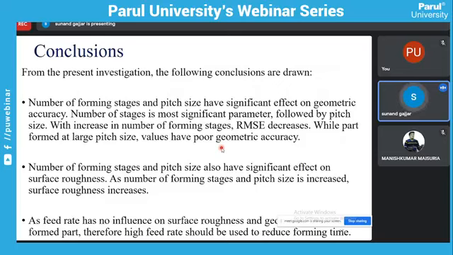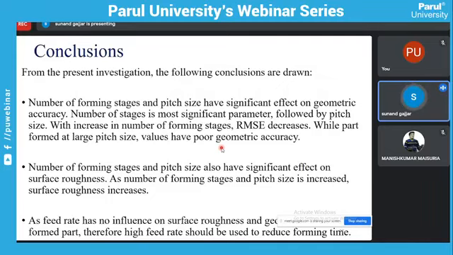First one is, we have three process parameters, right? Number of stages, feed rate, and pitch size. So from these three process parameters, number of forming stages and pitch size have significant effect on the geometric accuracy. If we talk about the geometric accuracy only, these are the two important significant parameters which affect the geometric accuracy. And from both parameters, number of stages is the most significant parameter, followed by pitch size. Pitch size is also an important parameter, but the number of stages is the most significant.